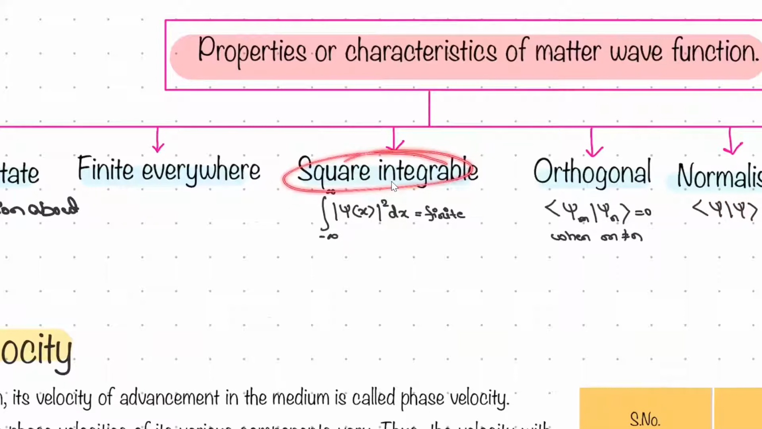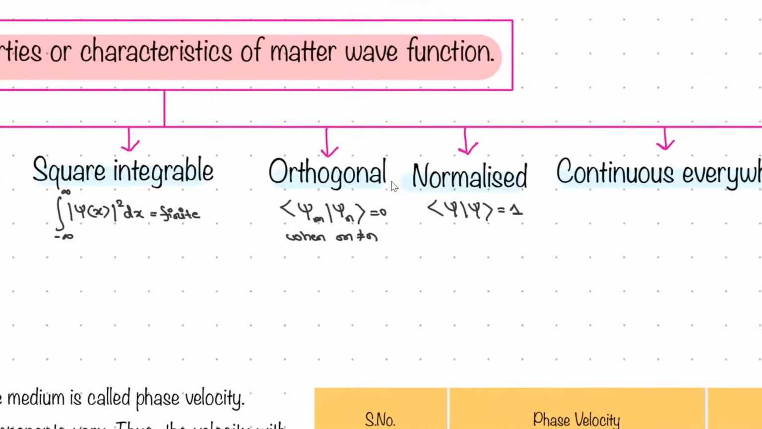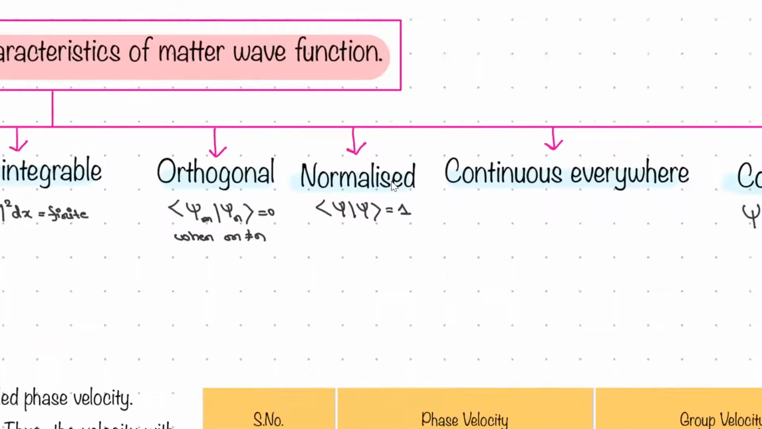Square integrable, right? If you square it and integrate it, it should have a finite value. It should not have any infinite value. We will see this in a few minutes, what it means, and we will modify our wave equation so that it becomes square integrable. I'll show you. Orthogonal projection over it will give 1, projection over another basis will give 0. That's what it means. Normalized, the probability of getting that will be 1. That is basically the normalized meaning, I guess.